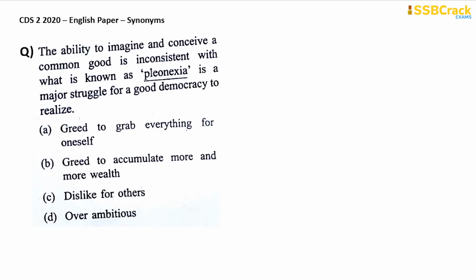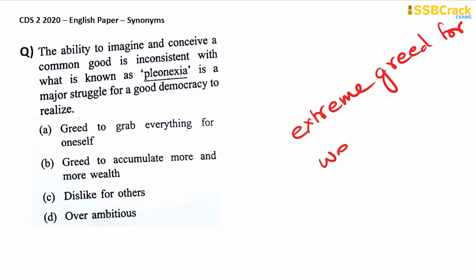Next question. The ability to imagine and conceive a common good is inconsistent with what is known as pleonexia, a major struggle for a good democracy to realize. Now, this is a little bit difficult question because pleonexia is a term that is unknown to many of you. Pleonexia means extreme greed for wealth or material possessions. In other words, pleonexia means avarice, extreme greed for wealth or material possessions.